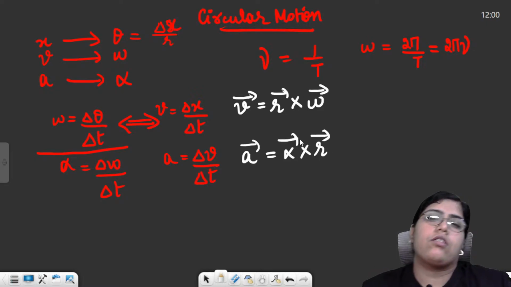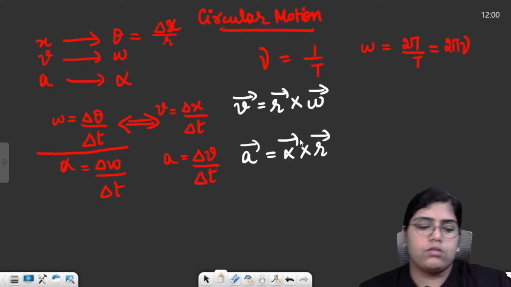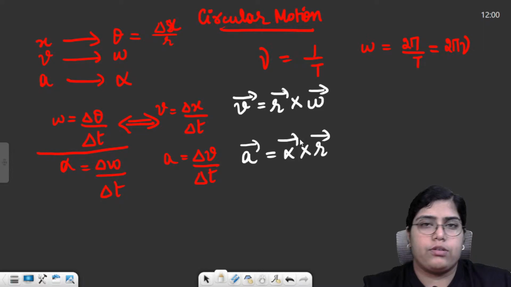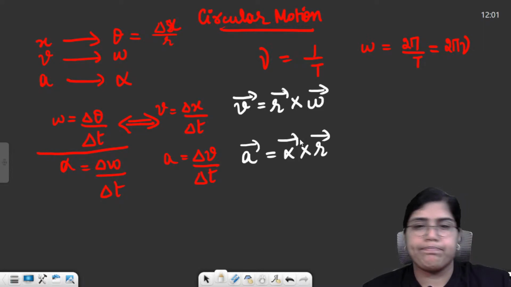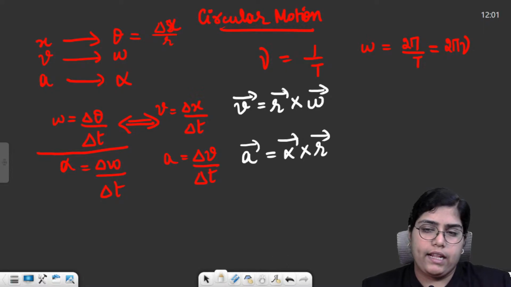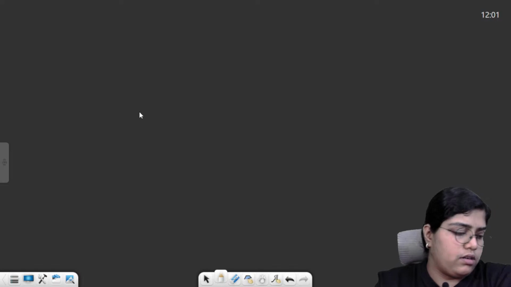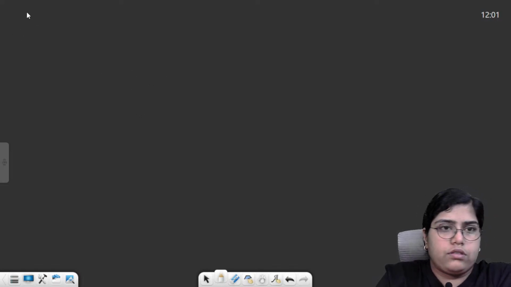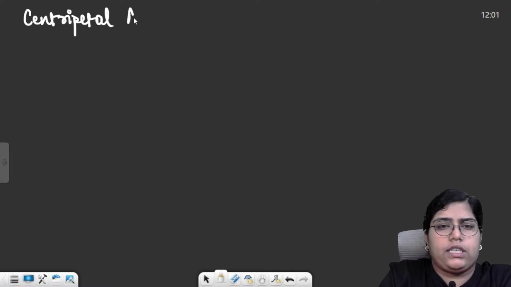Cross is basically the cross and dot product. I believe you must know cross and dot product, so will not spend too much time on that, right? So these are the relations. Then the last thing was centripetal acceleration.